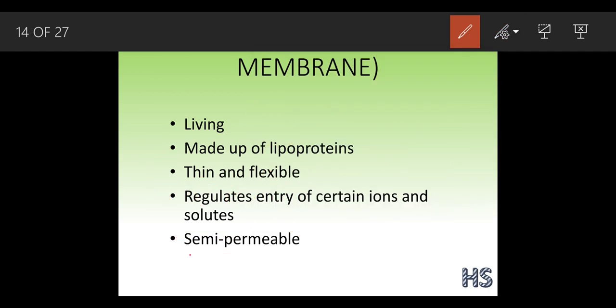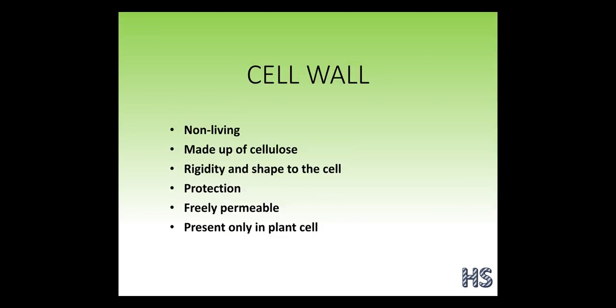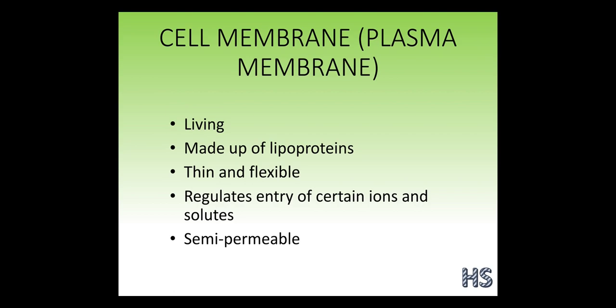Semi-permeable means it gives a restricted entry, it allows certain substances only, very specific ones. It is not going to allow each and every substance to come in. But the cell wall was freely permeable, so it allows the bacteria also, and oxygen, carbon dioxide, everything. But the cell membrane or plasma membrane allows only certain useful substances to come in, not all of them.